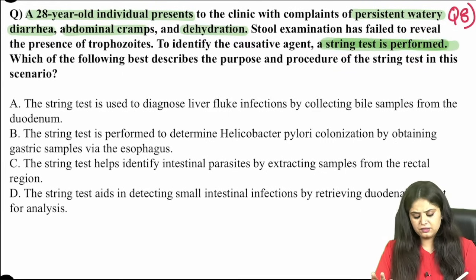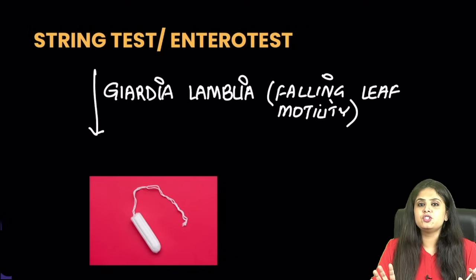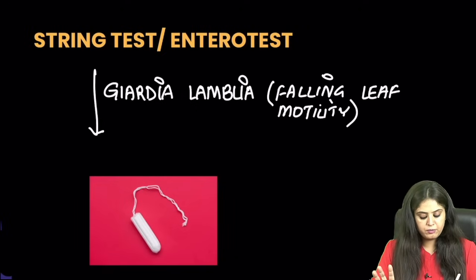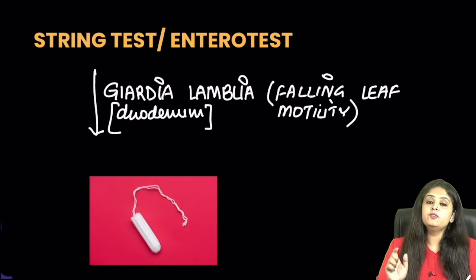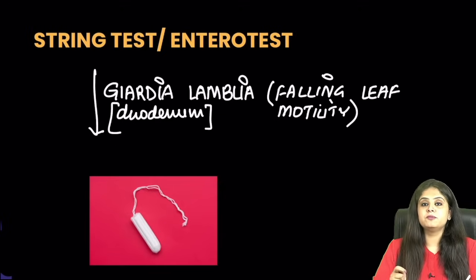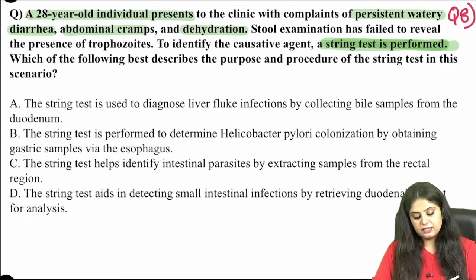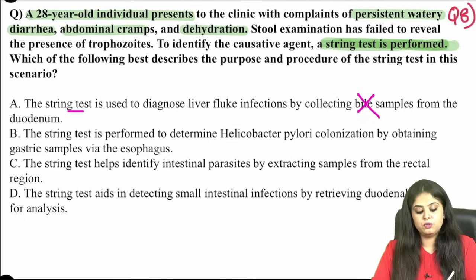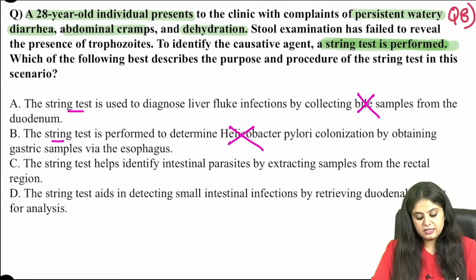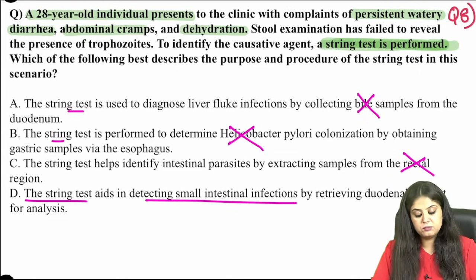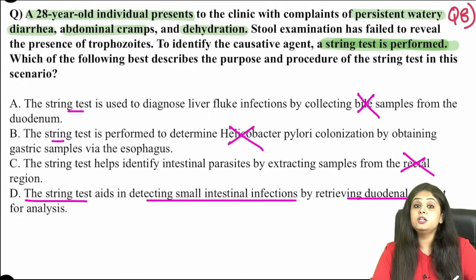As soon as this is string test, there is obviously one organism coming to my mind, that is Giardia lamblia. Giardia lamblia has a property that it will always be found in the duodenum, roaming in the duodenum. So now if it's not coming in the stool, trophozoites are not seen, you will have to go and get the trophozoites from the duodenum. For that, you will have to send a string. So the correct answer, if we see, is the string test done to collect bile samples from the duodenum? Not at all. Is the string test done for H. pylori? Again wrong. The string test helps identify by extracting samples from rectum? No. The string test helps in identifying small intestinal infection by retrieving the duodenal contents.